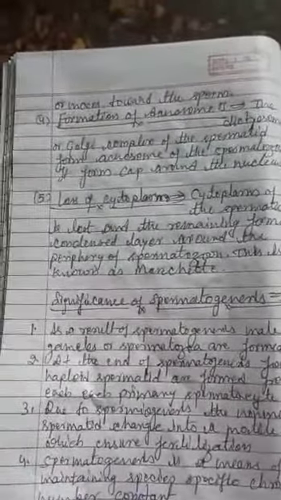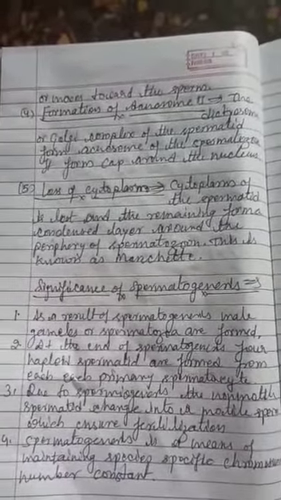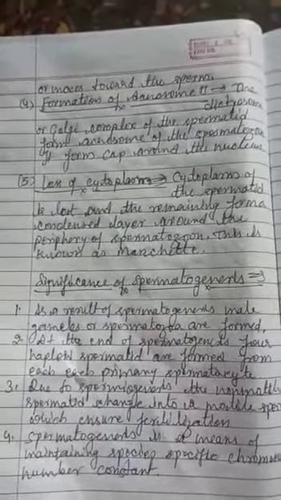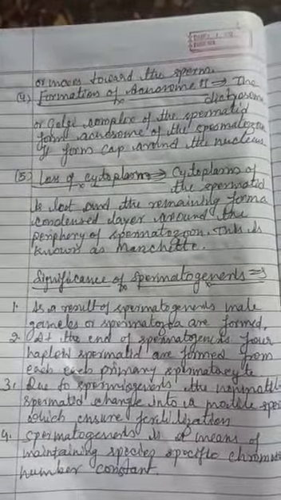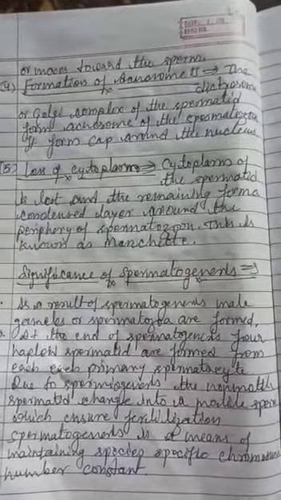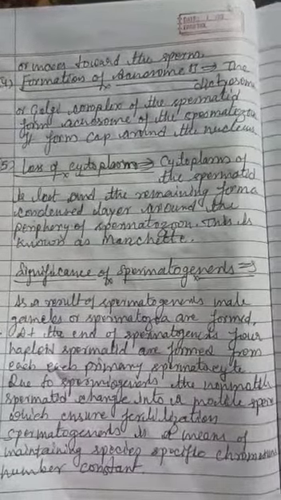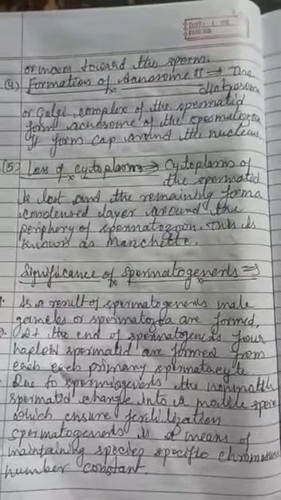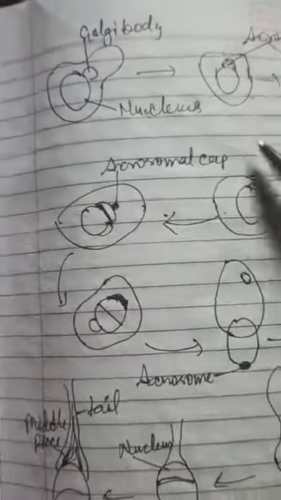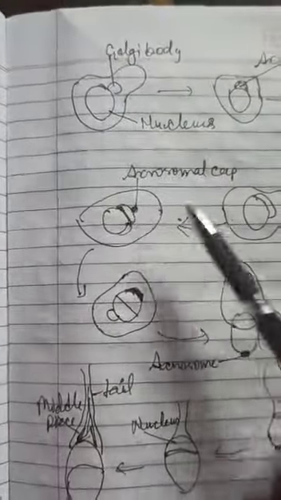Fourth change occurs in the formation of acrosome. Acrosome is the part which lies in the head of the sperm. The Golgi complex of the spermatids forms the acrosome of the spermatozoon. It forms the cap around the nucleus. This is the cap which lies around the nucleus.